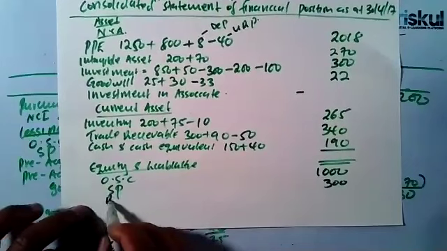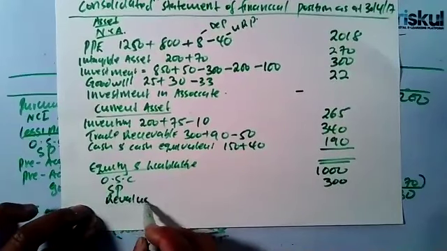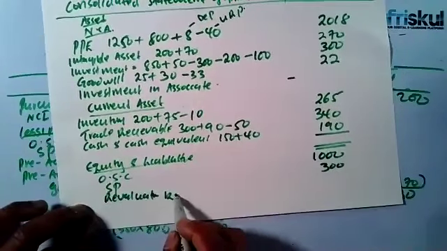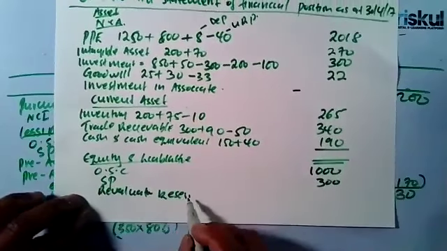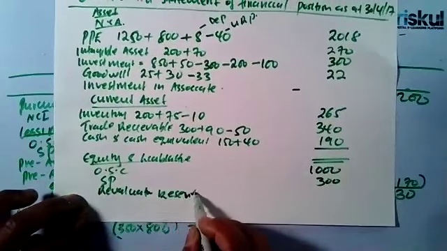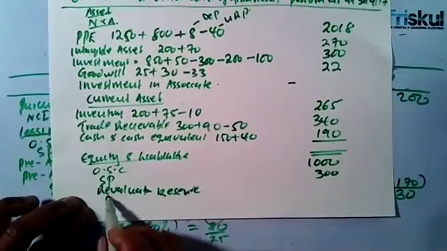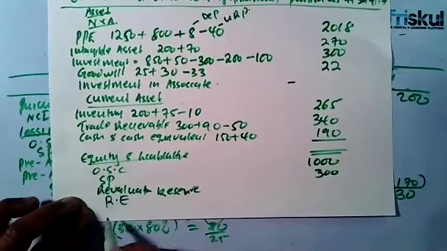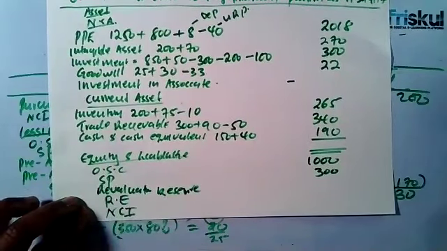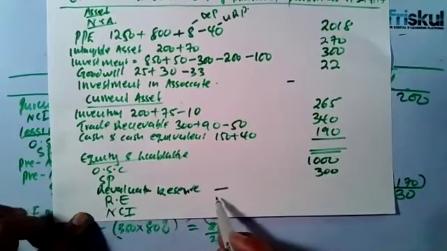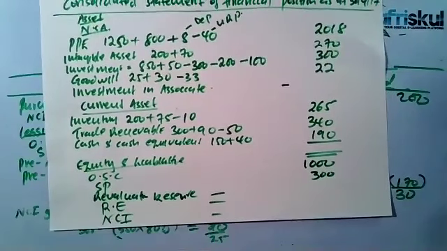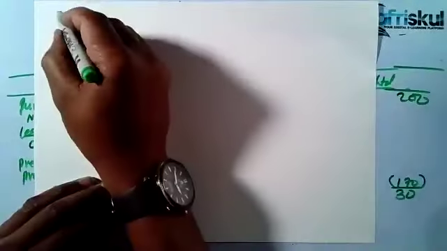you add, we had revaluation reserve. Then we have retained earnings. And then also you need to add NCI. But leave those for now. First of all, get the free marks. Come back to them. Let's go to the non-current liabilities.